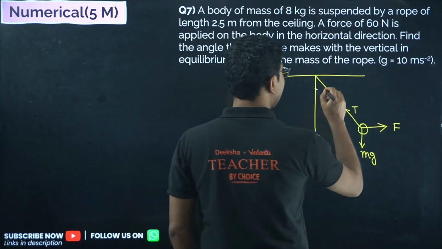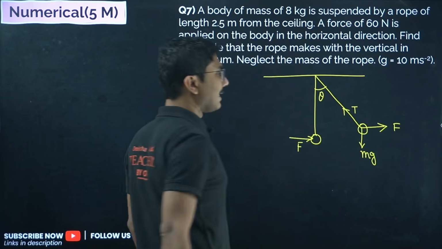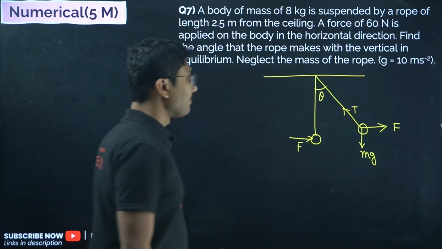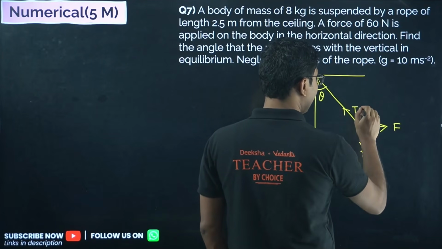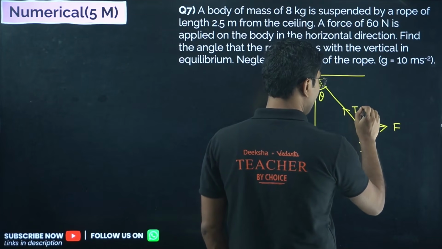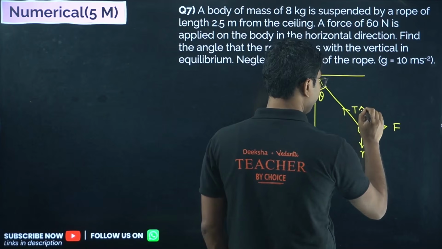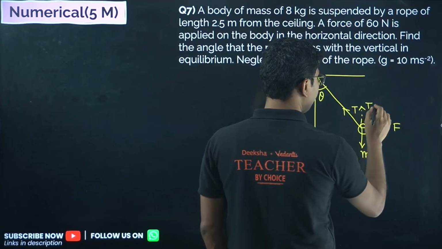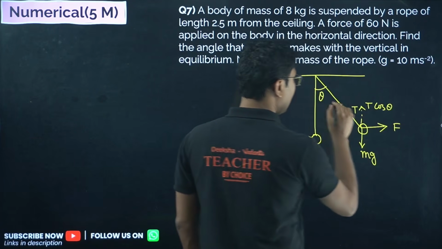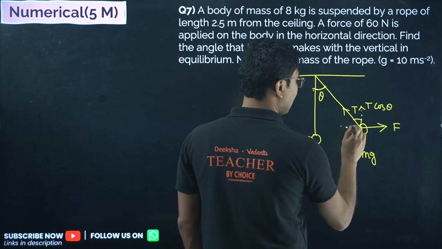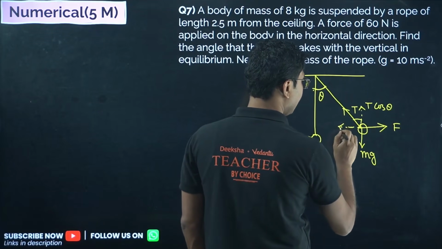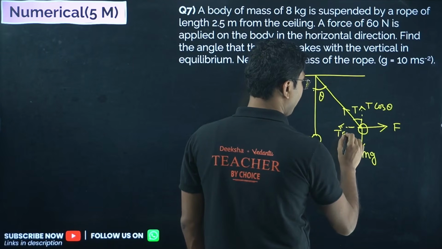You have to find this angle theta, the angle it makes with the horizontal. If you can find that angle, you will be able to solve this. Now you can take two components of this tension, one component along this direction, and that will be t cos theta. Why? If this angle is theta, then this angle will also be theta, and another perpendicular component which is t sin theta.